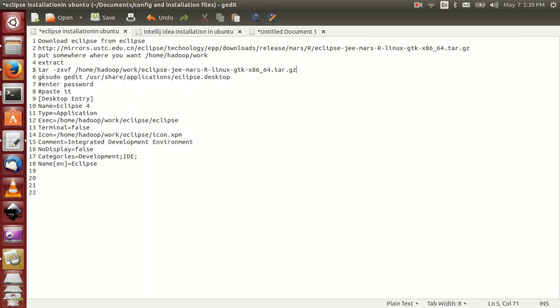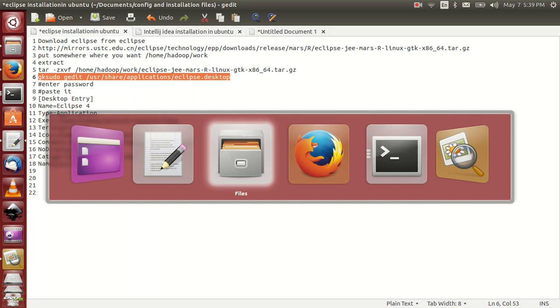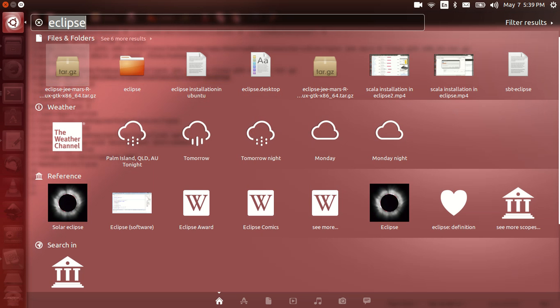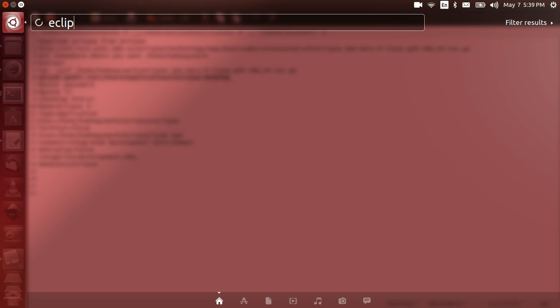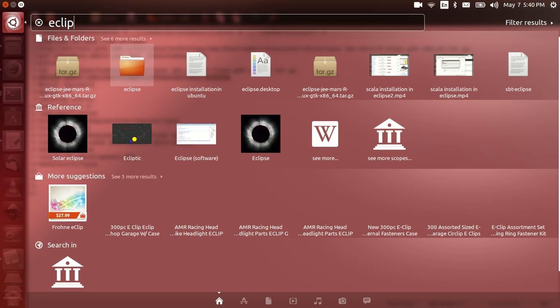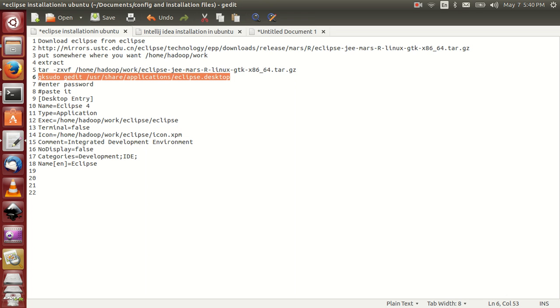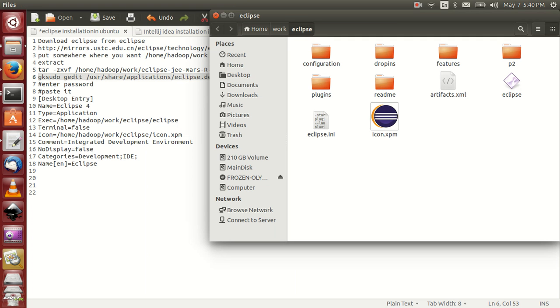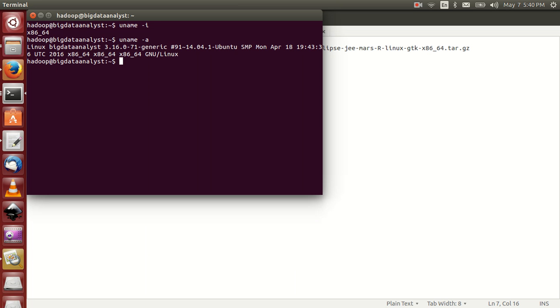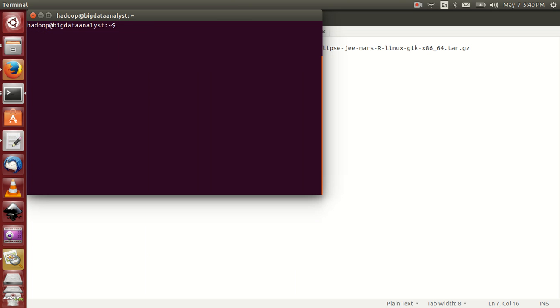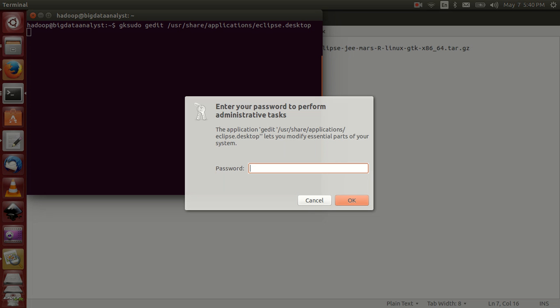I am preparing documentation for you. This is important to configure. For example, if you search for Eclipse, you won't get it here. That's why manually you have to go to the Eclipse folder and then click on this link. It's a headache and not convenient for you. That's why simply paste here. It's nothing but creating an account. Enter a password.